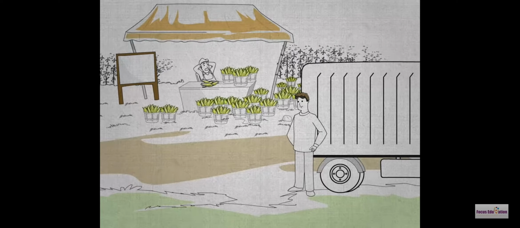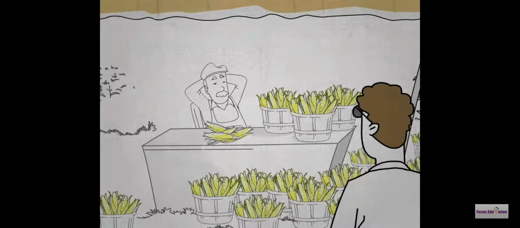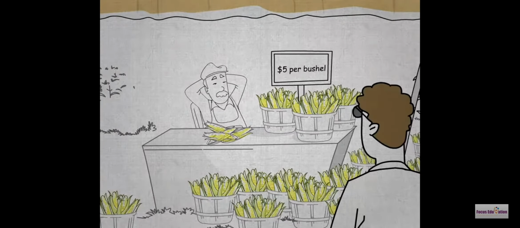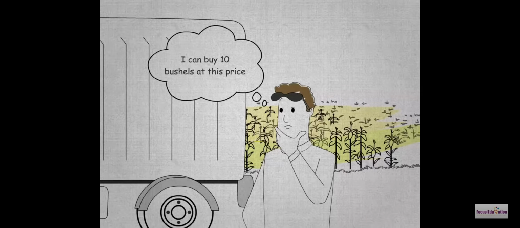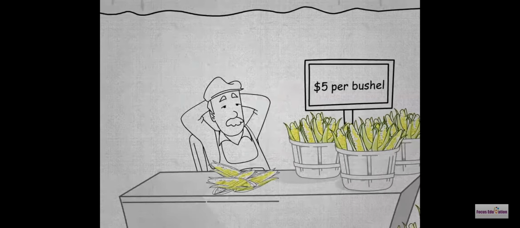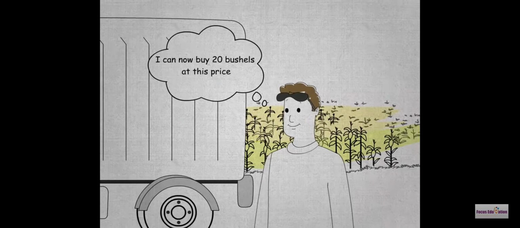Now, let's go on to examine what demand is. Demand is a schedule or a curve that shows the quantities of a product that are purchased at various possible prices, other things equal. It shows you the pattern that a consumer follows when he is willing and able to purchase various amounts of a product at each of a series of possible prices during a specified period of time.